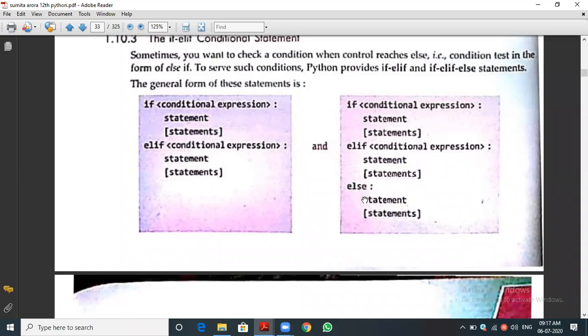If you are properly using the else part, that is also welcome. I always recommend that you should always write else. That is good for practicing the programs. Let me go to the next slide.